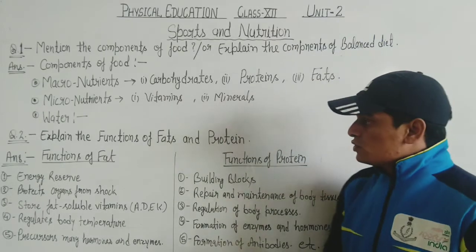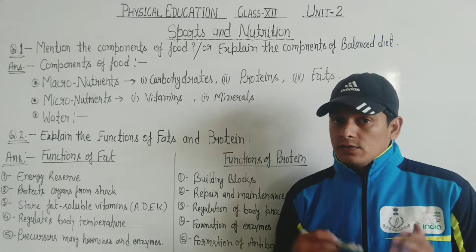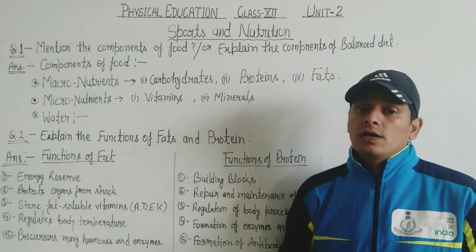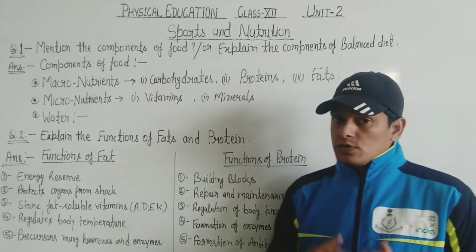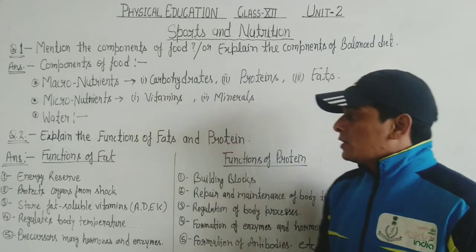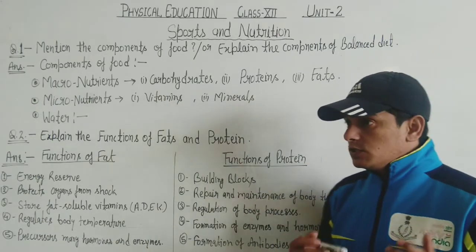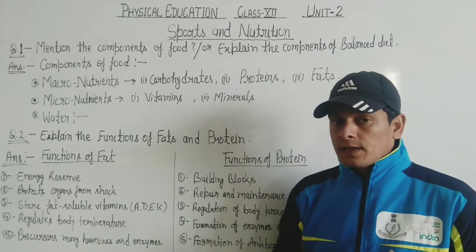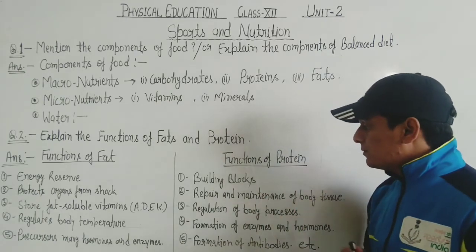There are other functions also. So this question can be asked in many forms. It can be asked in MCQ, in short answer, and in long answer also. So you write the answers according to the word limit. If the question is asked in MCQ, how will it be asked? Generally this question is asked: what is the building block of the human body? So the building block is protein. It is also known as the building block.